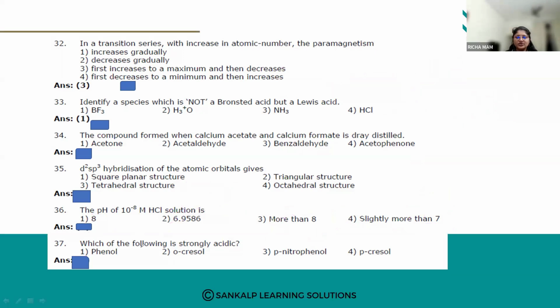Next one, which of the following is strongly acidic? First one phenol, second one orthocresol, third one para-nitrophenol, and fourth one paracresol. Which of the following is strongly acidic?